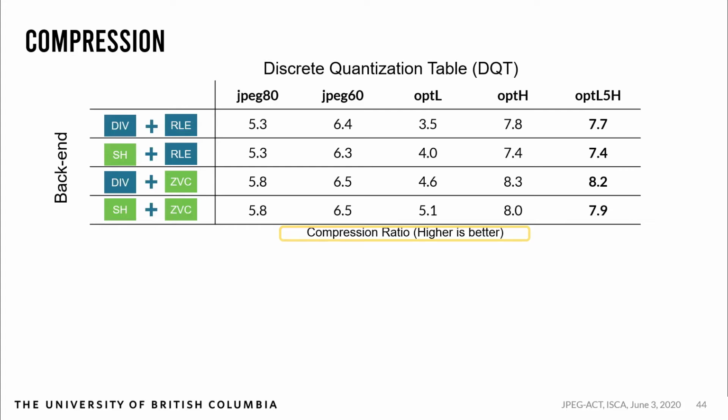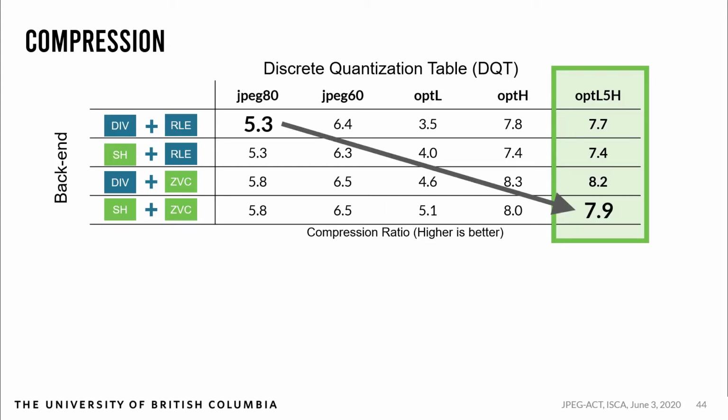Now we'll examine compression. On the left, we have various combinations of JPEG backends, and along the top, different quantization tables. If we examine the effect of optimizing JPEG for activations, we can see that optimizing the quantization table significantly increases compression. And when combined with the backend improvements, the compression ratio improves from 5.3x to 7.9x for a 50% improvement.